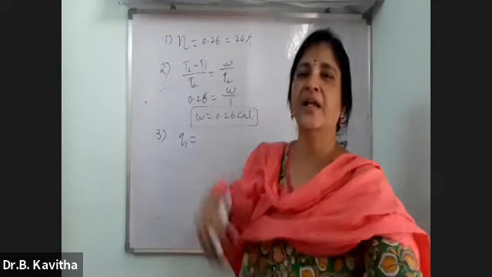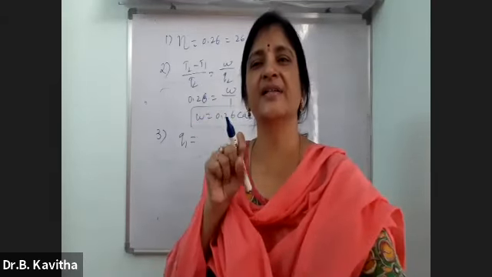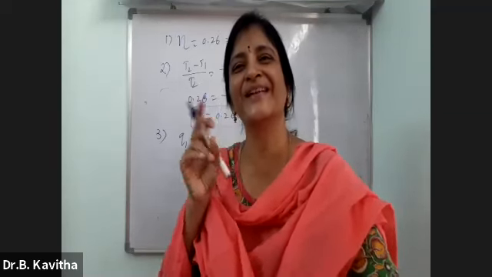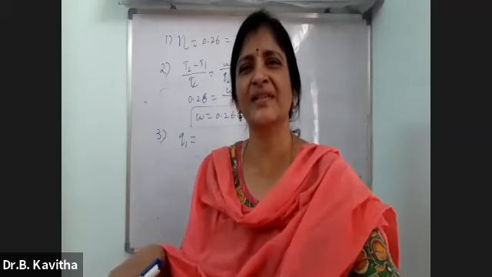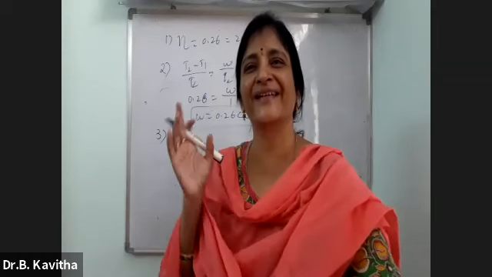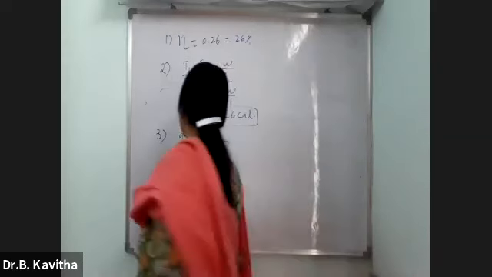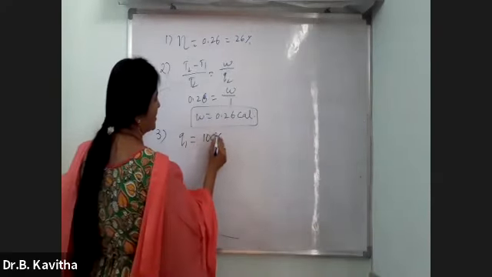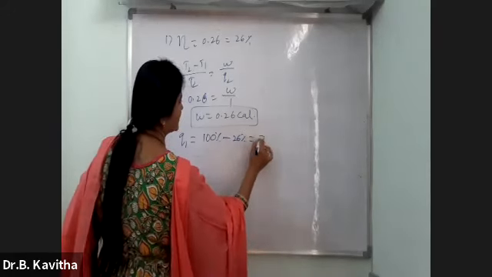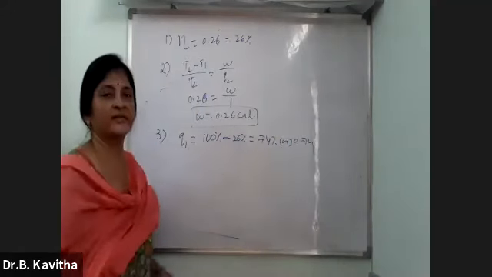What happened here? Only 26% of heat is converted into work. When it absorbed 100%, it has converted only 26% of heat into work. The remaining heat will be transferred to the sink only, no? So from the 100, you subtract the 26% and you can get the Q1 value. This is a simple one. Therefore, Q1 is 100% minus 26%, you will get 0.74, or you can write it is 74%. Both are similar.